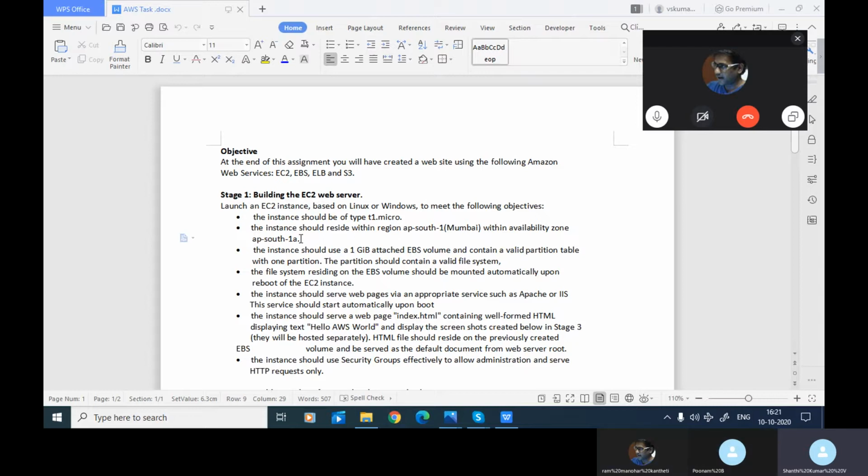In the Mumbai region there are 3 availability zones: 1A, 1B, 1C. In the Mumbai region, what are the cities? What are the locations? Are you aware? No. Okay, fine. Anyhow, you give 1A. It doesn't matter for us. We need to follow the specification only.